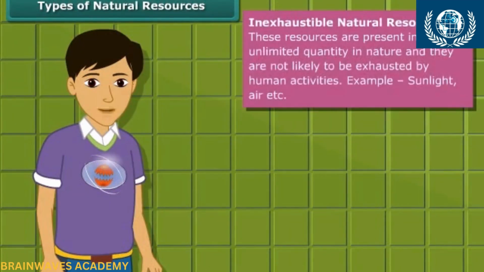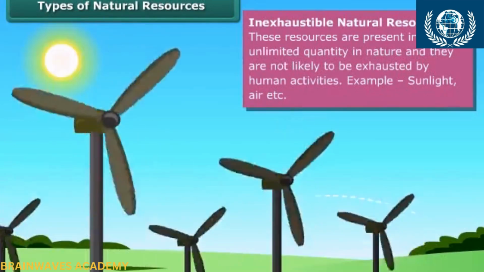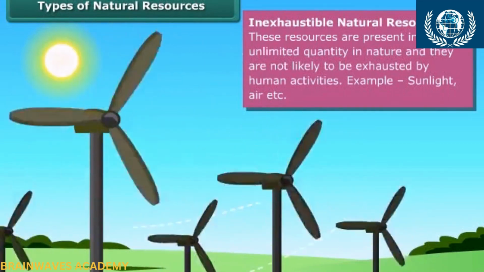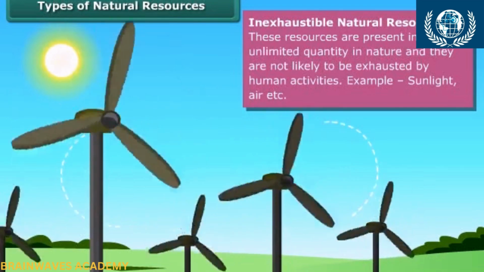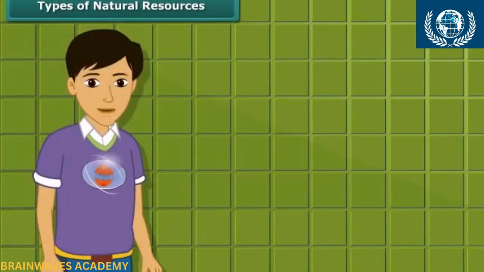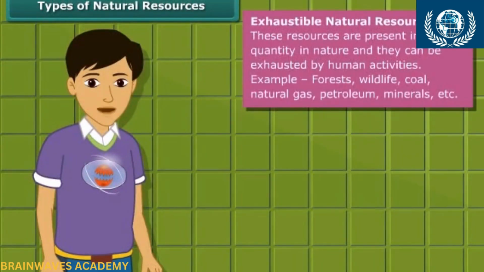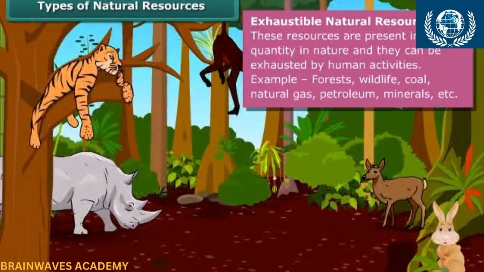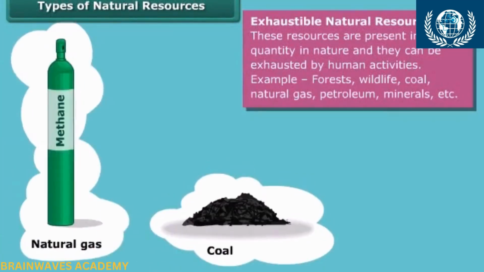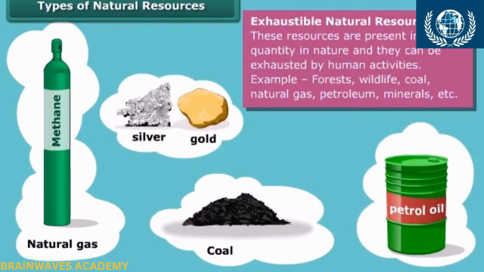Inexhaustible natural resources are present in abundance, hence it is unlikely that they will be exhausted by any human activity. Sunlight and air are examples of such resources. On the other hand, the amount of exhaustible resources is limited and they can be exhausted by human activities and consumption. Forests, wildlife, coal, natural gas, petroleum, and minerals are examples of these resources.